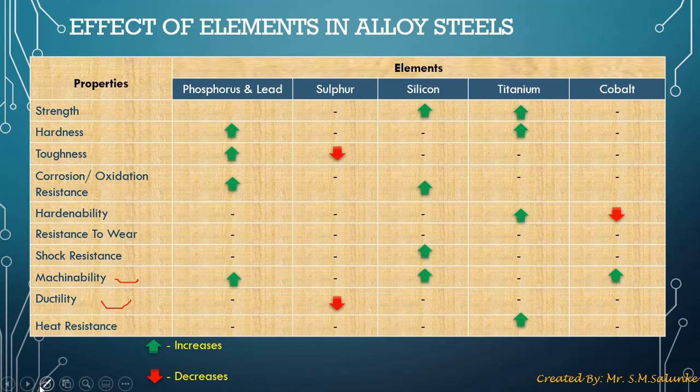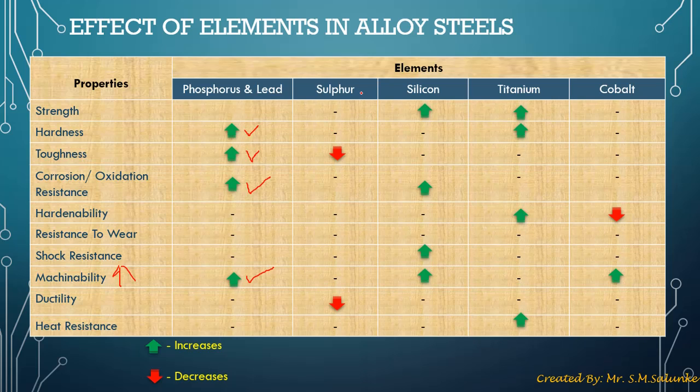So here, as you can see, when phosphorus and lead is added to a steel, it leads to an increase in hardness, toughness, corrosion resistance or oxidation resistance, and machinability. That is, with addition of phosphorus and lead to the steels, it is easy to machine, that is, it is easy to work with the steel. You can give various shapes, you can make various utensils, you can make various products from your steel when phosphorus and lead are added, because the machinability increases.